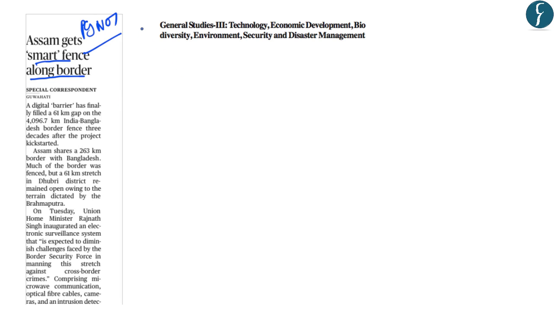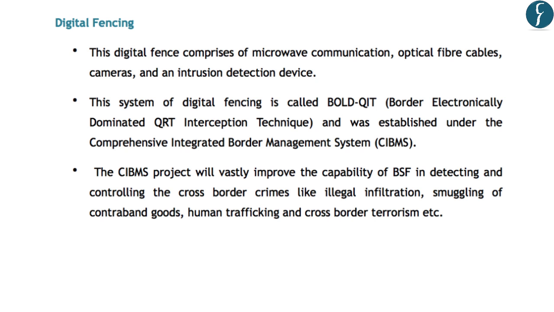So now this is an important part under the General Studies paper 3 under the topic security. So in this article, let us understand what is meant by digital fencing and how these digital fencings make our borders more secure. So let us learn about some facts related to the digital fences. So these digital fences comprise of microwave communications, optical fiber cables and cameras. And they also include an intrusion detection device.